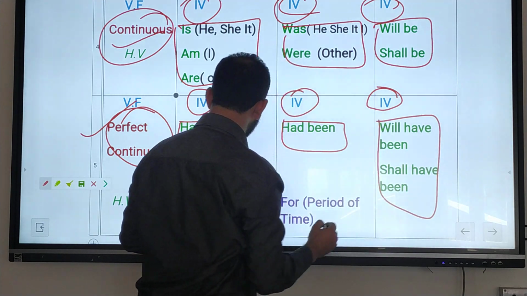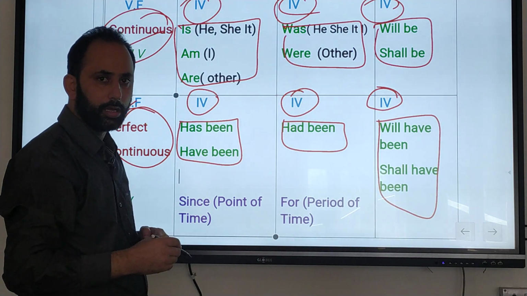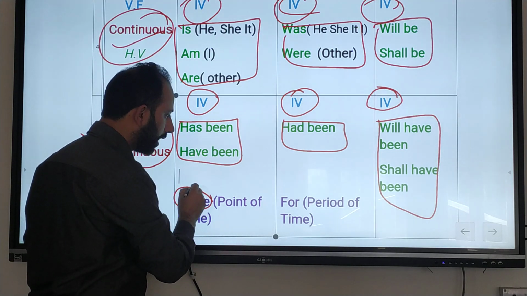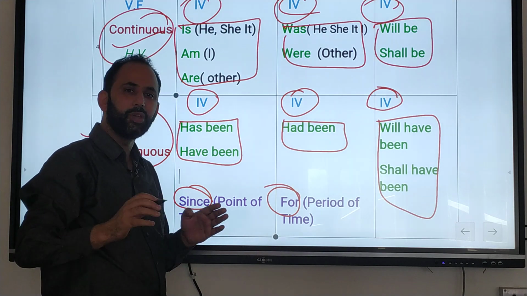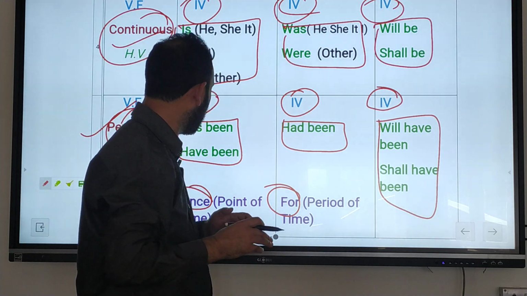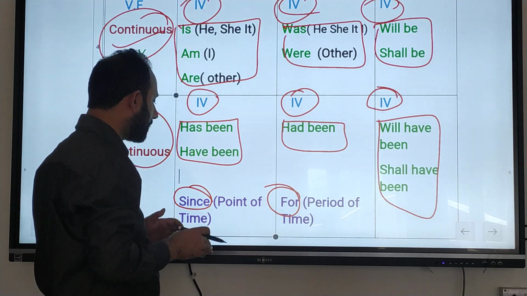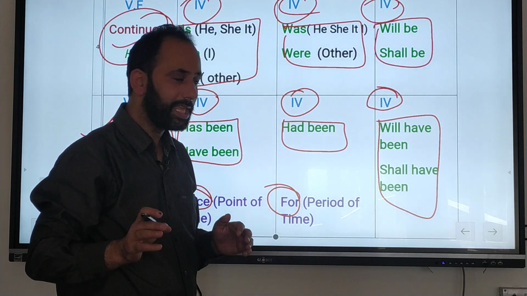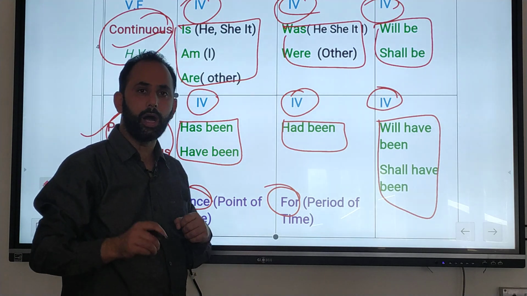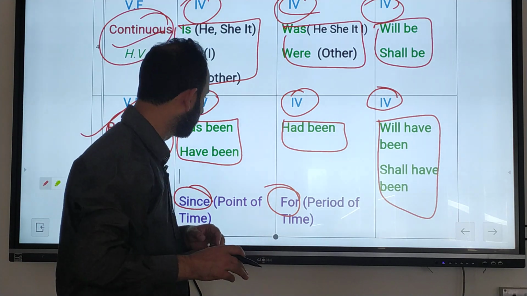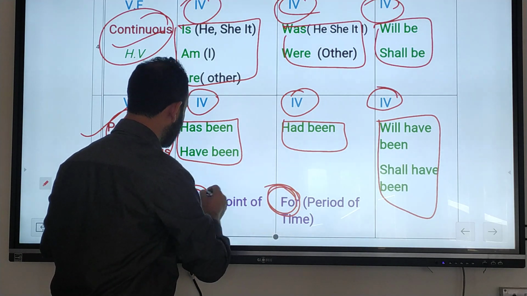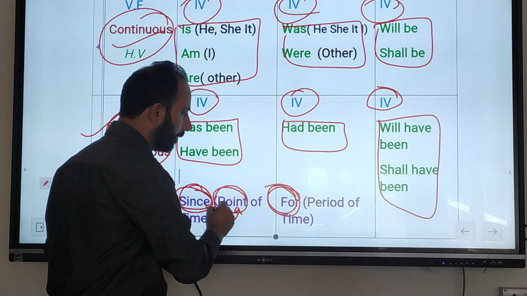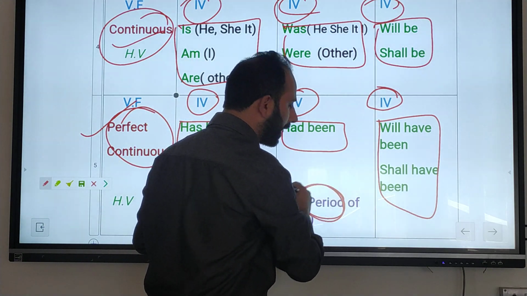Also there is a difference that with perfect continuous tenses we use since and for. For example, I have been teaching since 12, or I have been teaching for 1 hour. That is where since and for are used. You have to remember that since is used with a point of time. For is used with a period of time.